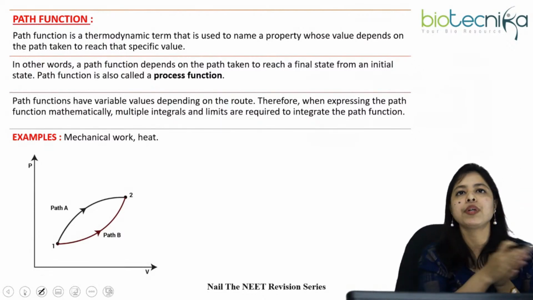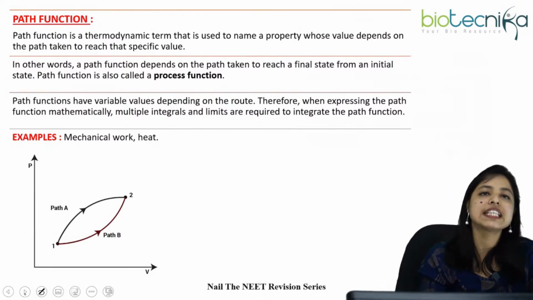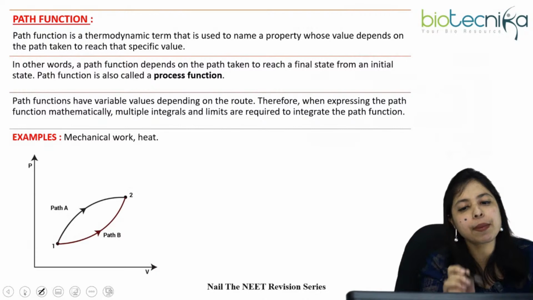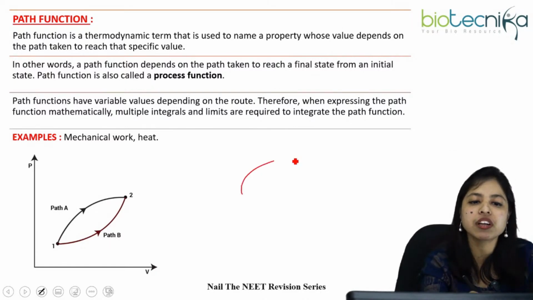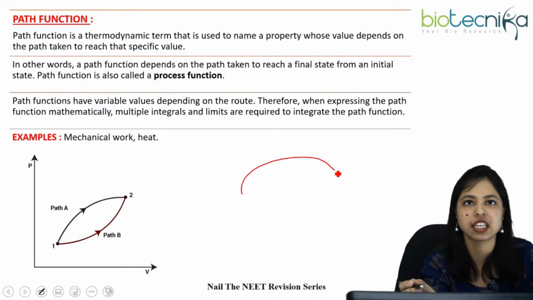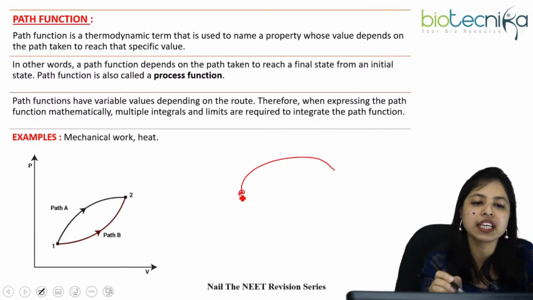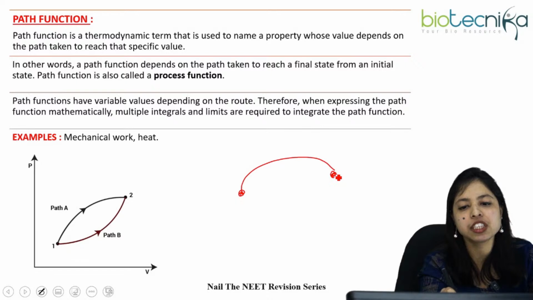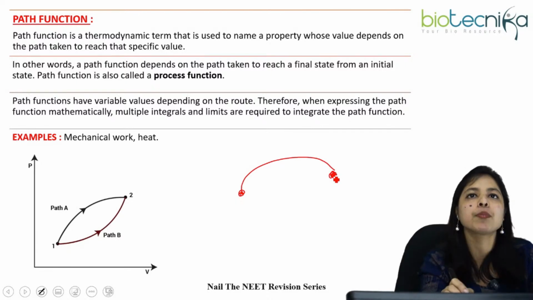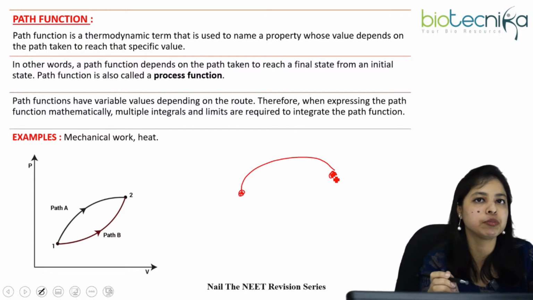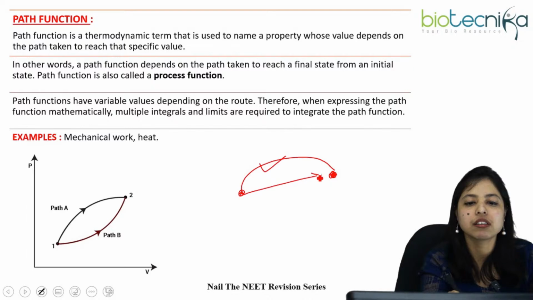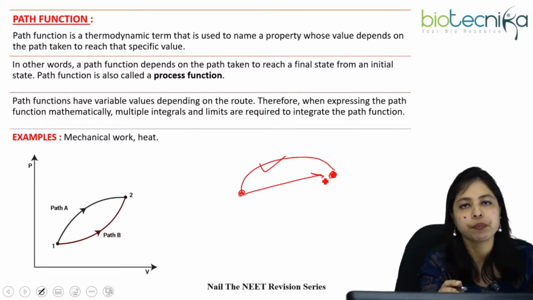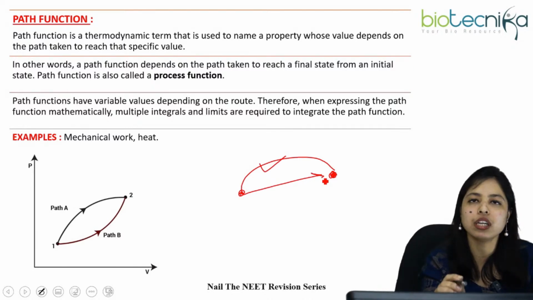Okay, so now we will talk about the path function. So what is the path function? When a particular function or value mainly depends on the path we have chosen to reach the final destination, starting from our initial point, and that property is very much dependent on the path we have chosen, either a straight line or a curve or whatever, then we can say that function is called the path function.